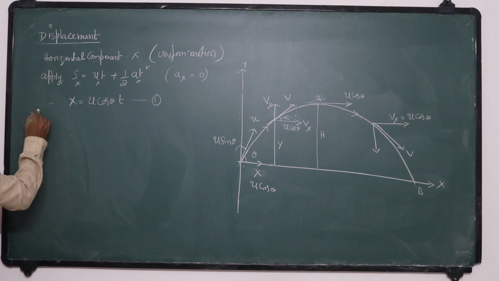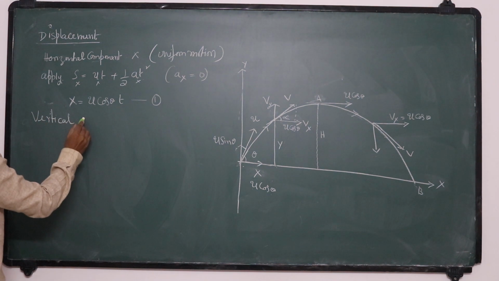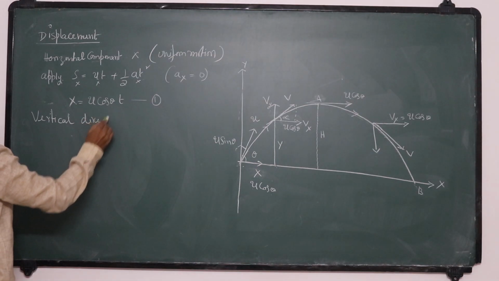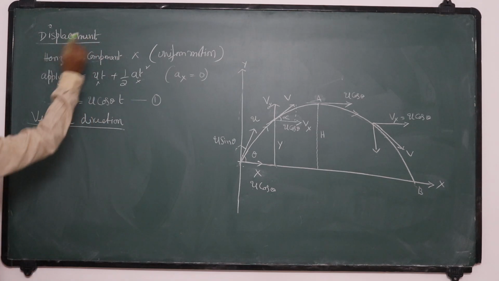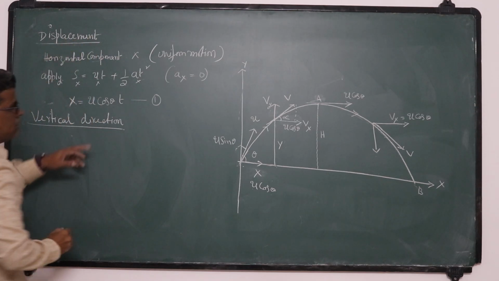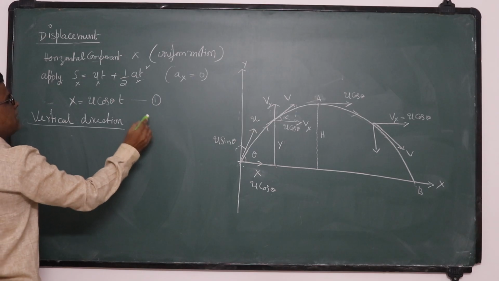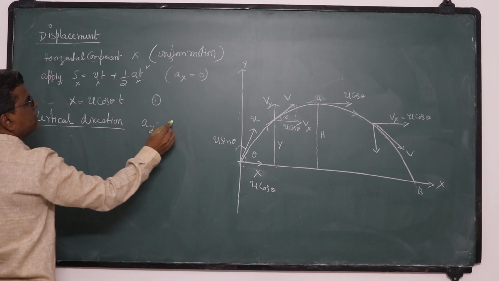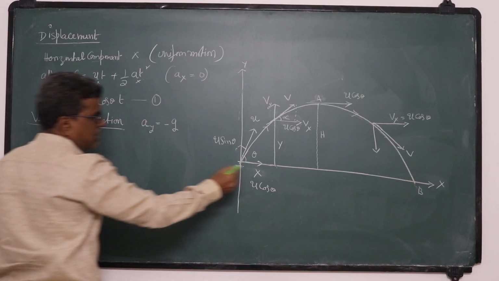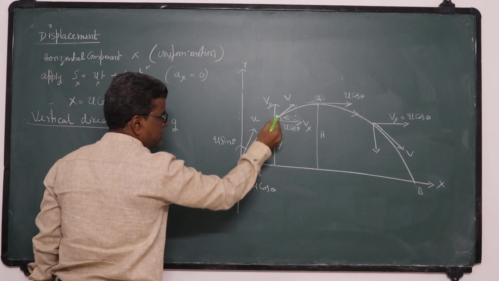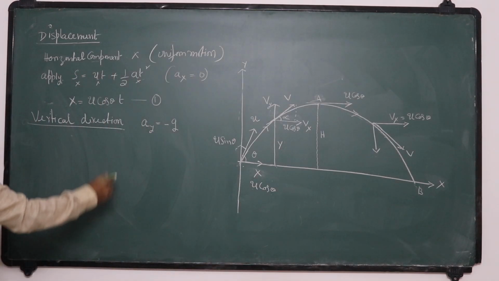In the vertical direction, I want the vertical displacement. It has acceleration. What is the acceleration in the vertical direction? It is g. So it is minus g. In the vertical direction, since it is rising up, its acceleration is downward, so we have to take minus g.